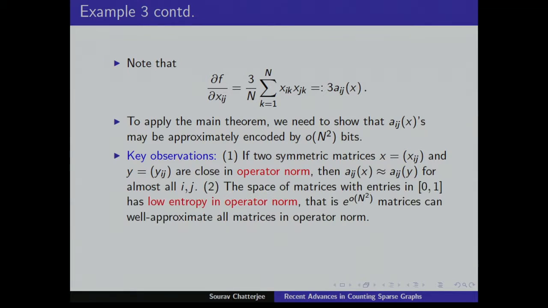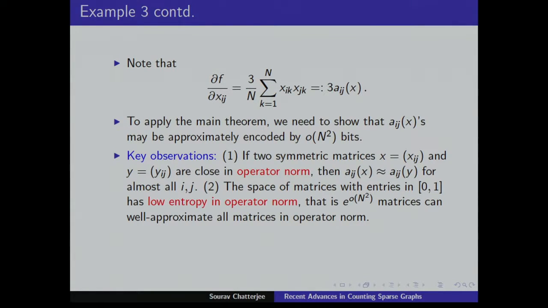That's the first observation. The second is that if you want to approximate a matrix in operator norm, the number of bits you require is little o of n squared. If you want to approximate in the Hilbert-Schmidt norm, element-wise, then you need n squared bits because you want to have a code for each entry. But for operator norm, you don't need that.